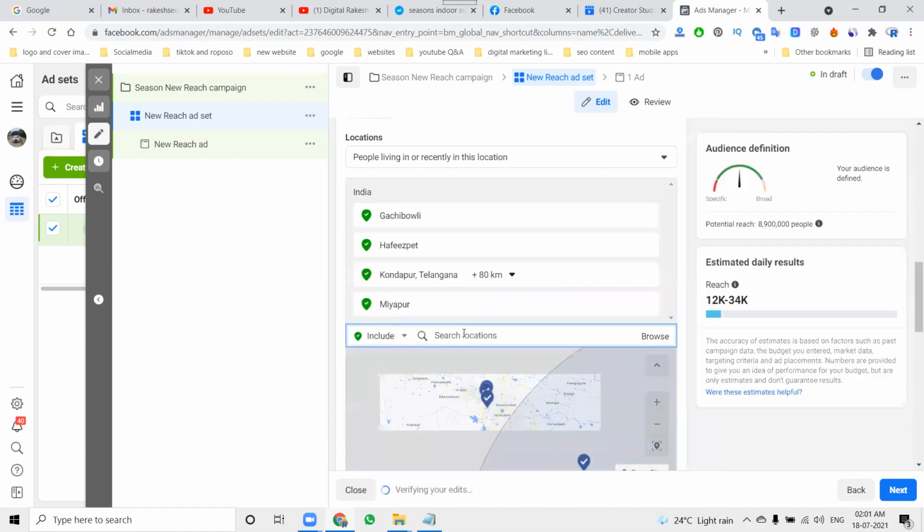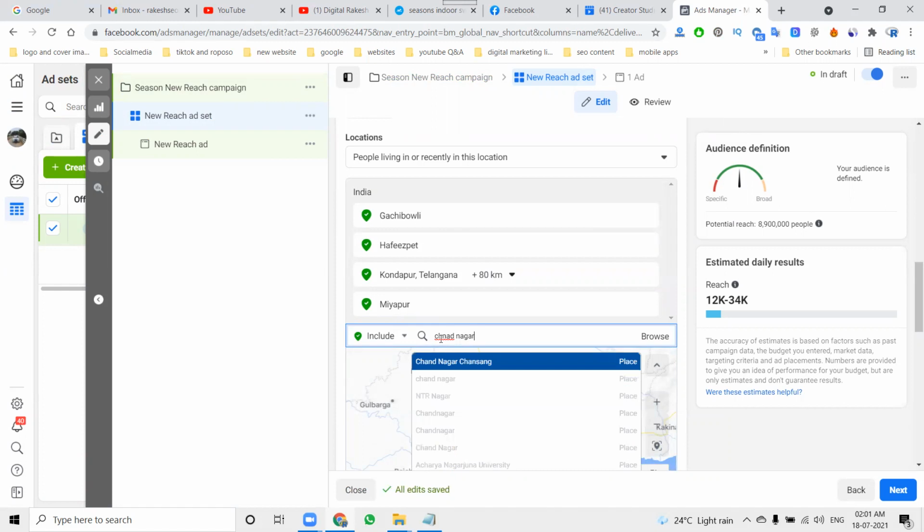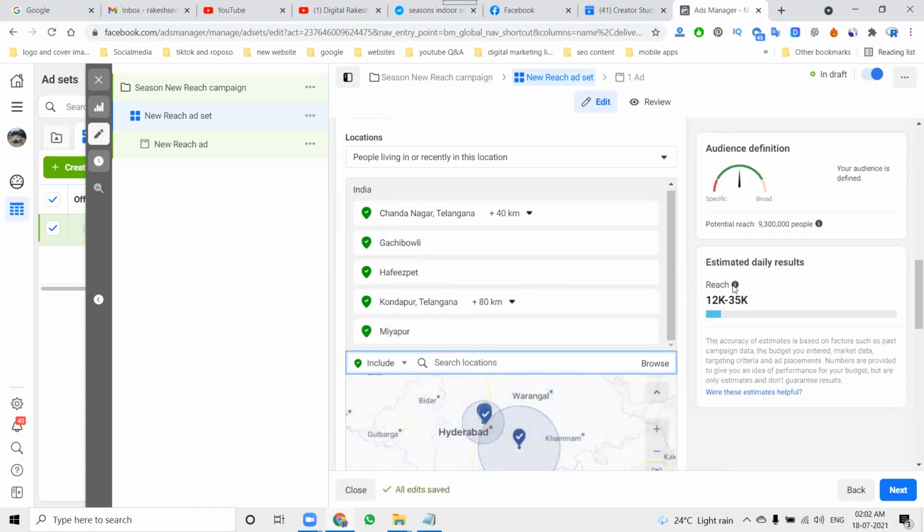So what are the locations? Yeah, now these are the locations.